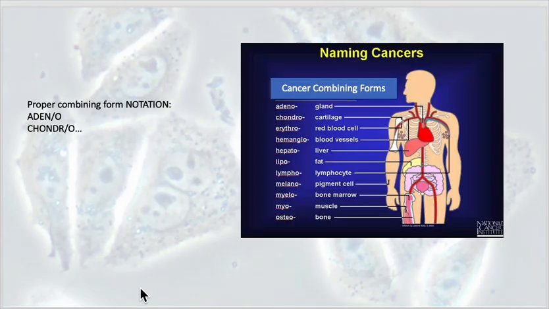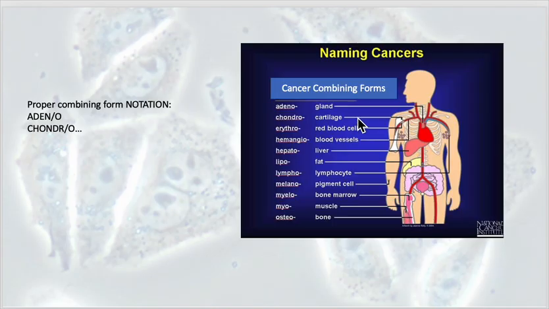Okay, so for naming cancers, I just wanted to point something out here. As we talked about in last lecture, the notation that we use to represent combining forms, we have the root and then we use a slash with an O to show that combining form vowel. So instead of how it's represented here as adeno with a dash beside it, this is just how it was used from the image from this site, but I just wanted to clarify that the proper notation that we will be using as well is written as adeno or chondro with the slash in between in our combining form.